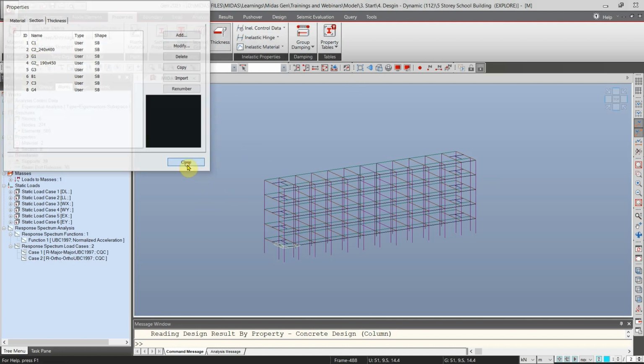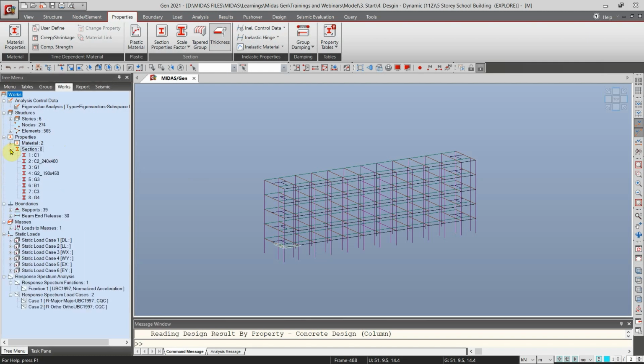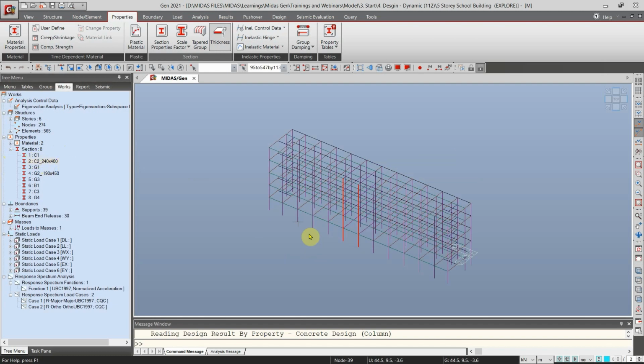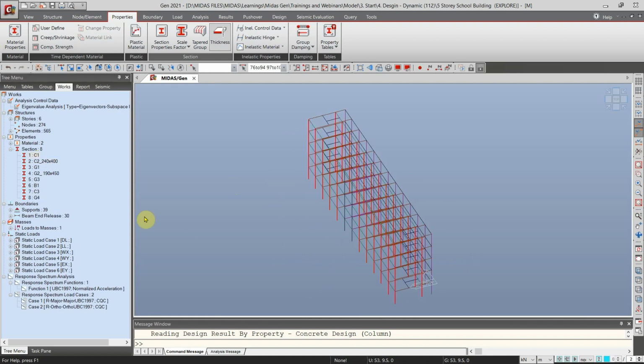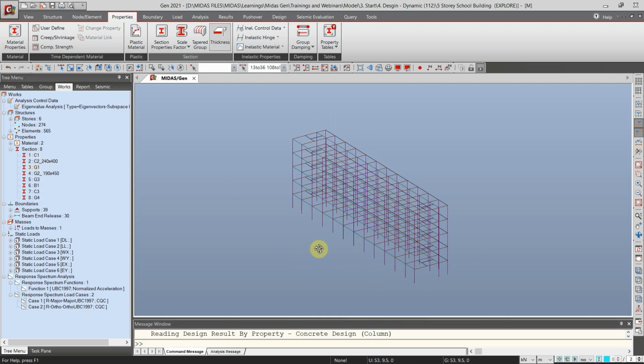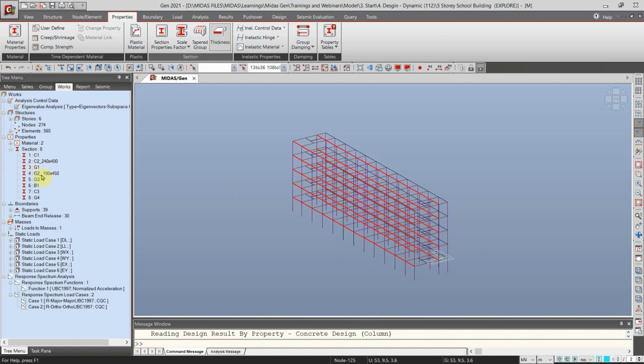So let's verify it. Under the section, I'll just double click the C2. So as you can see, these are the column C2. And for the other members, let's check for C1. So these are all the C column 1 and the G1 for the girder 1. So as you can see in the model, and the G2, which has a size of 190 by 450.